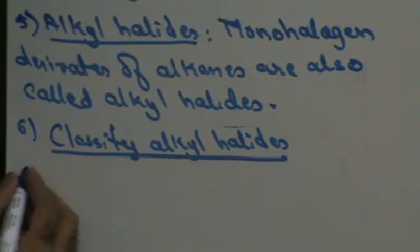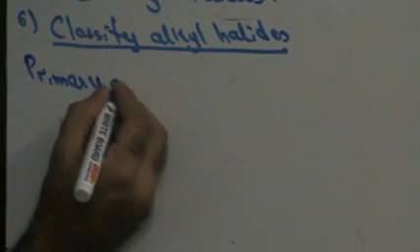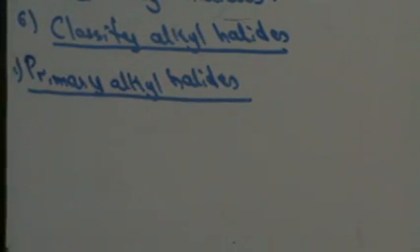Alkyl halides are classified as primary alkyl halides. What are primary alkyl halides? Where a carbon atom is bonded with one other carbon atom, that is called a primary carbon atom. Now in primary alkyl halides, the halogen atom is attached to the primary carbon atom.